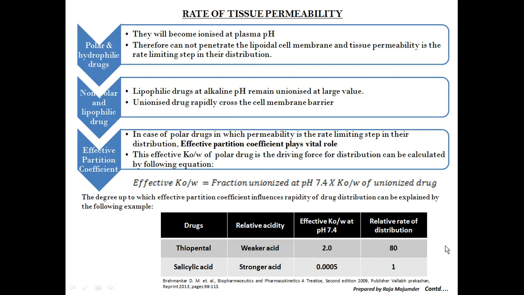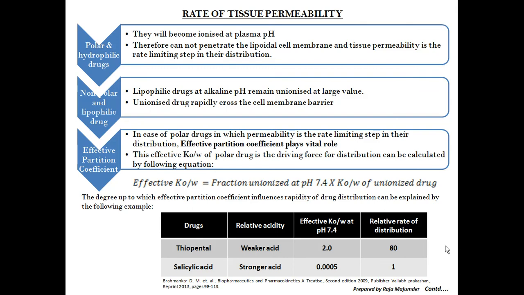So the effective partition coefficient acts upon the distribution of the drug in this way. Thus the thiopental distributes in the cerebrospinal fluid at a rate 80 times faster than the salicylic acid.